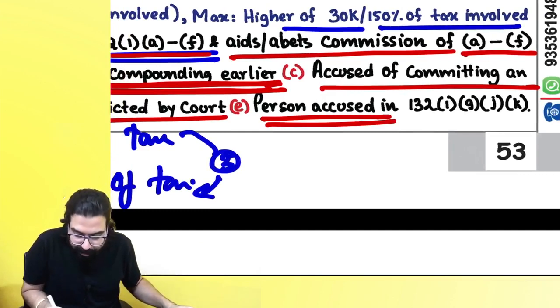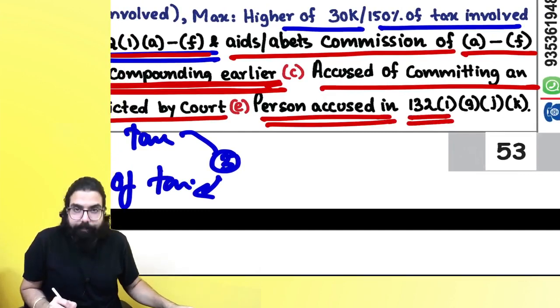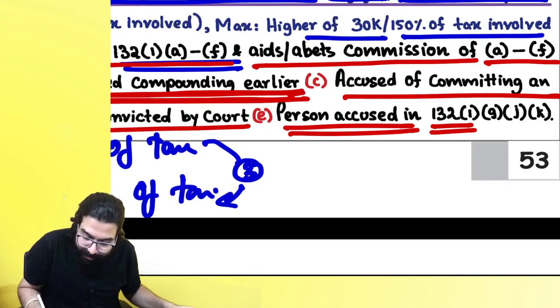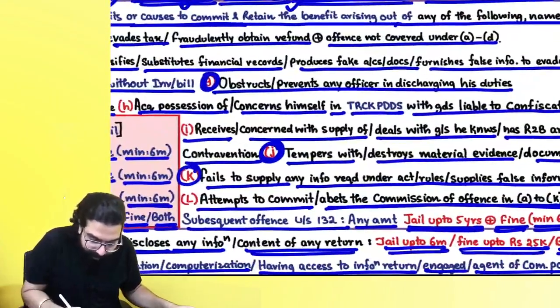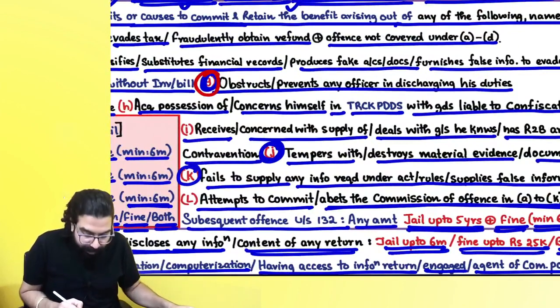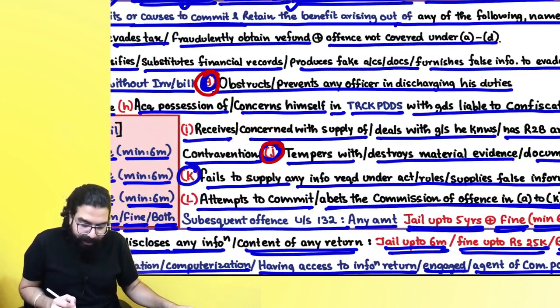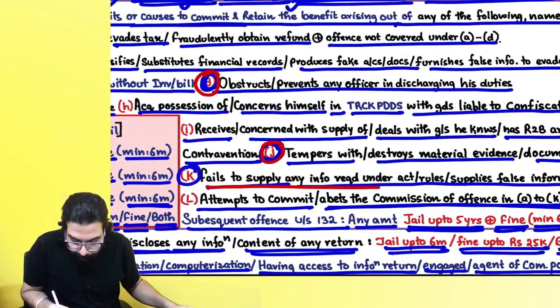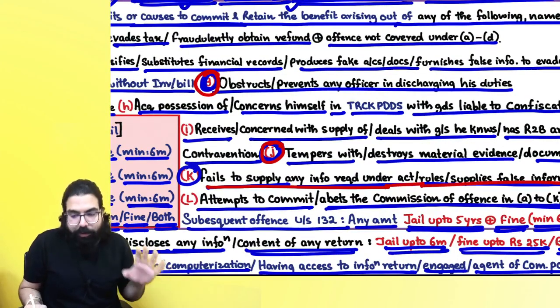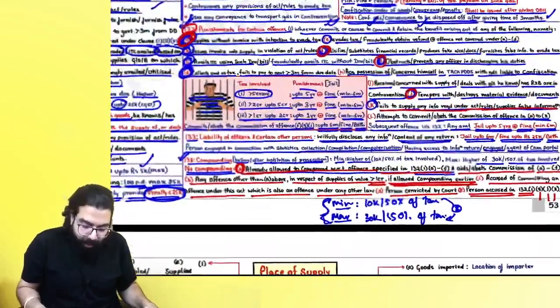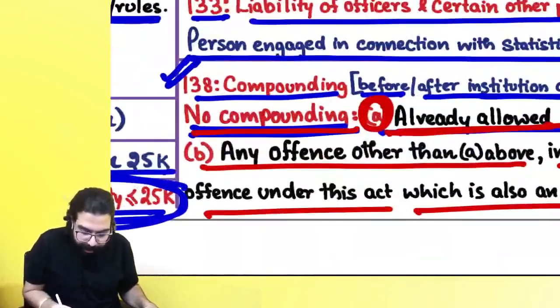And if the person is accused under 132(1) G, J, K: G means, if you are obstructing an officer. J means you are tampering with evidence. And K means you fail to supply any information required under the Act, or you submit false information. Then they are telling us that compounding will not be allowed.